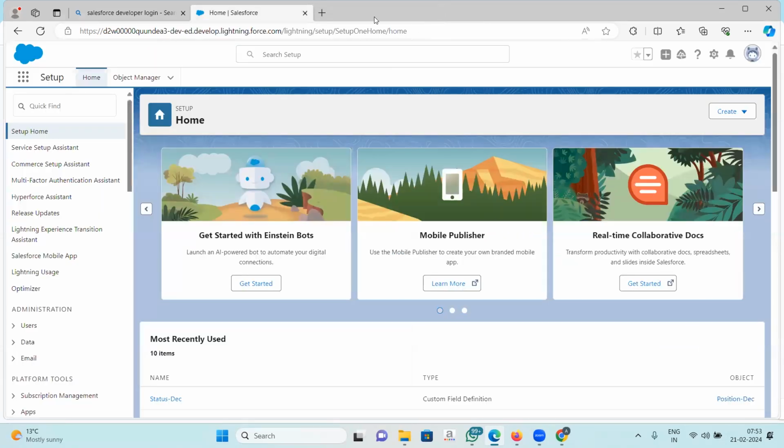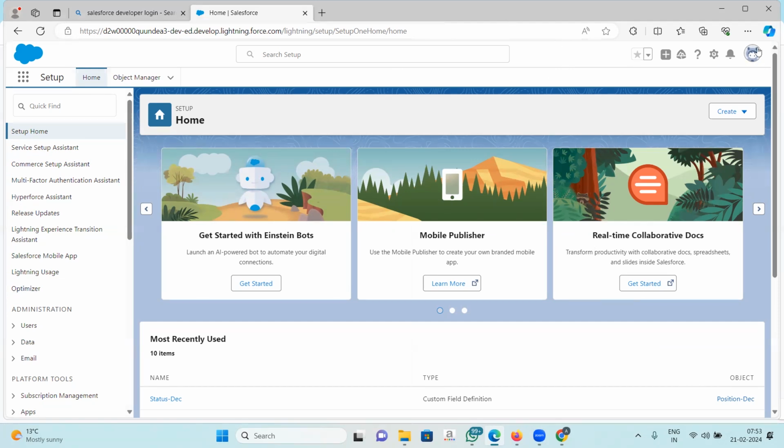Once you log in, your Salesforce homepage will look like this. Now Salesforce has two versions. The one that we will be learning is the Lightning version. It is the newer version, but there is a previous version, the Classic. So at some points in time, we will also visit the Classic version to see some functionalities there. But mostly we will be learning Lightning.